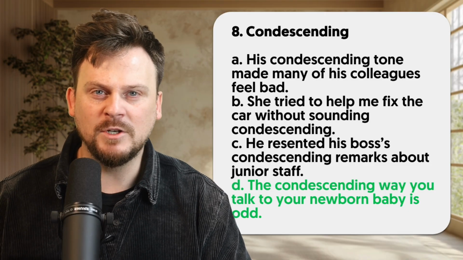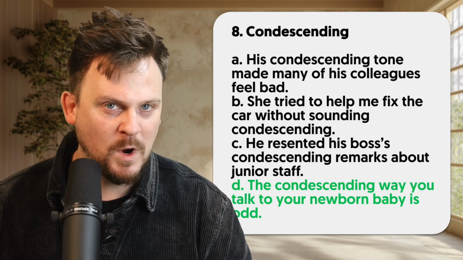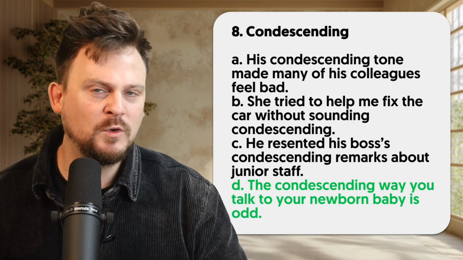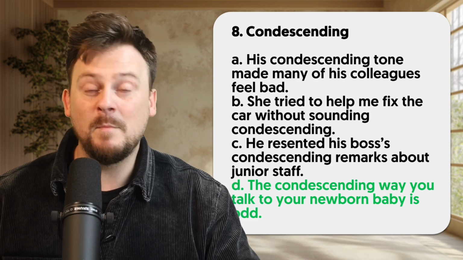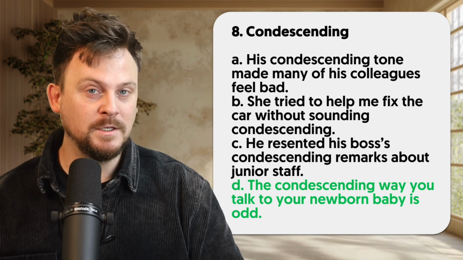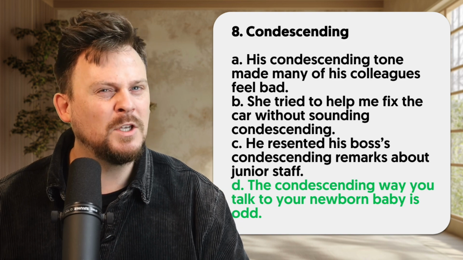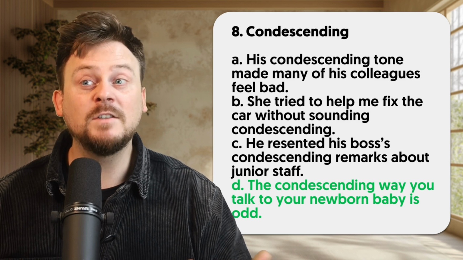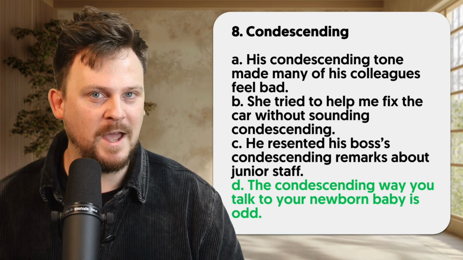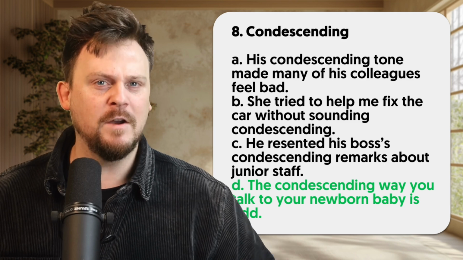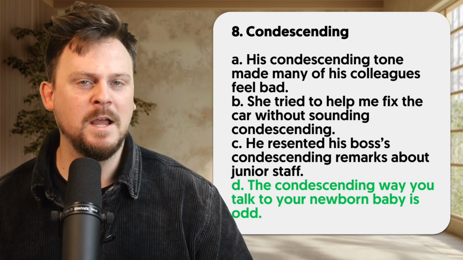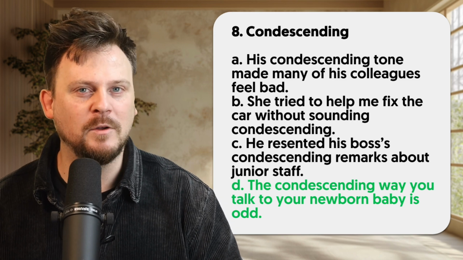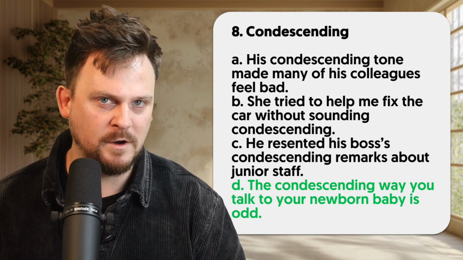D. It's hard to imagine how you could talk in a condescending way to a baby. If you say, I'm so much smarter than you, you don't even know what a triangle is. Well, the baby can't know what a triangle is. It's a newborn baby. So you're not really condescending. You would condescend if someone maybe should know what that is, or you think they should, and therefore you speak to them in a way that shows your superiority. We wouldn't use it to talk about babies or baby talk.